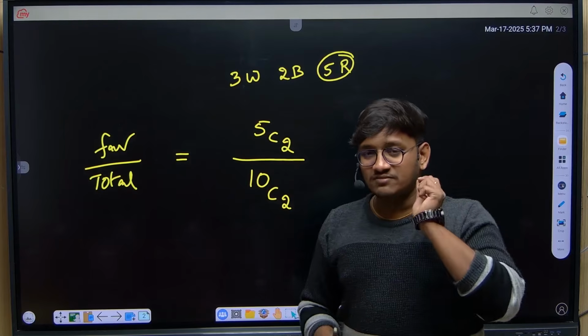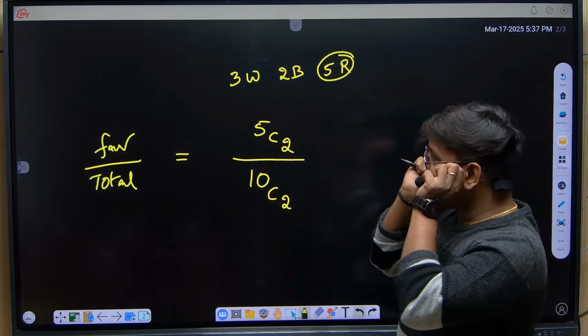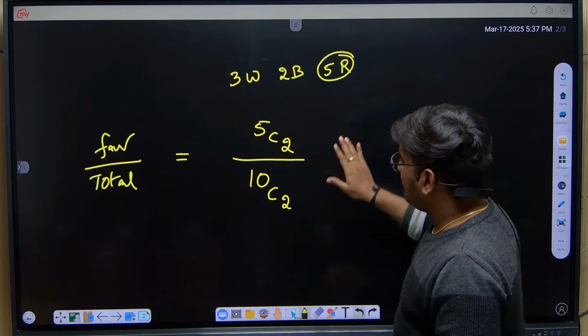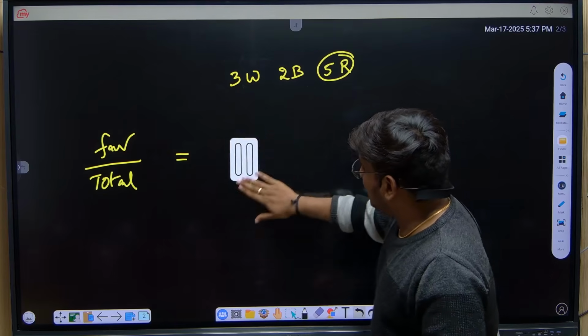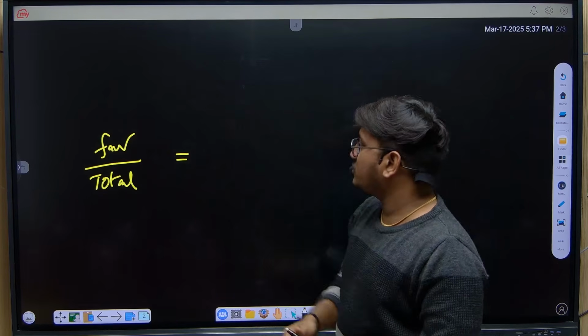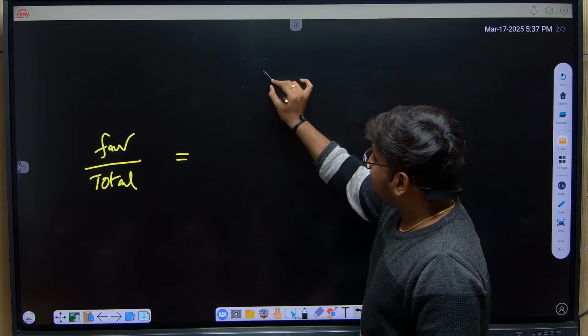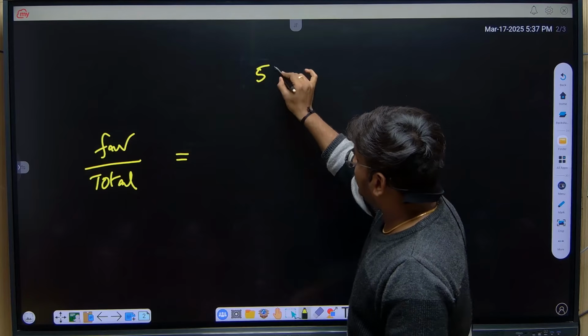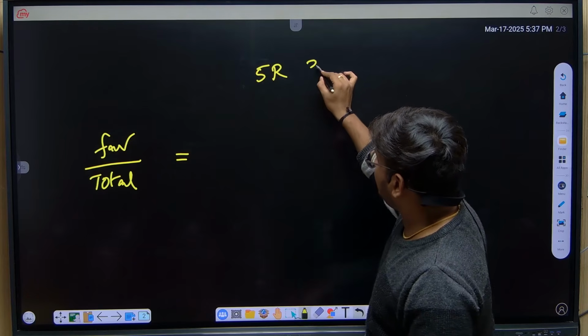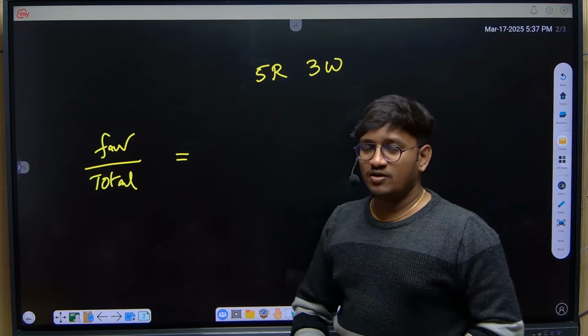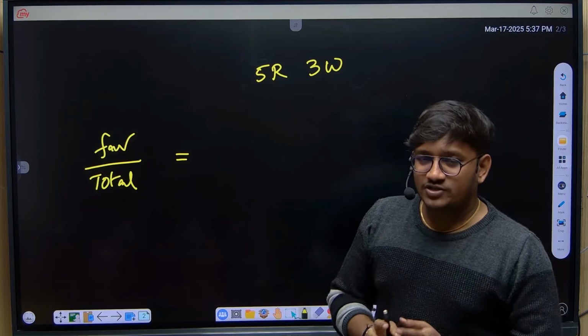Sometimes they may give a condition. Let's say I'll explain one more question. Let's say 5 red color balls and 3 white color balls. Now they'll ask you the question like this.